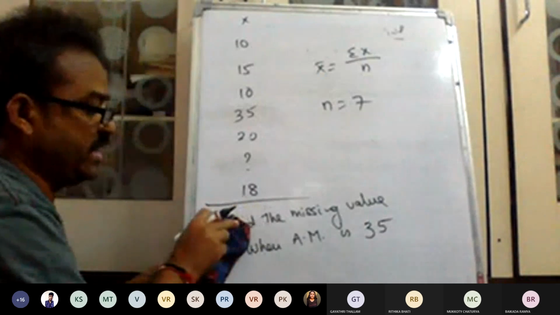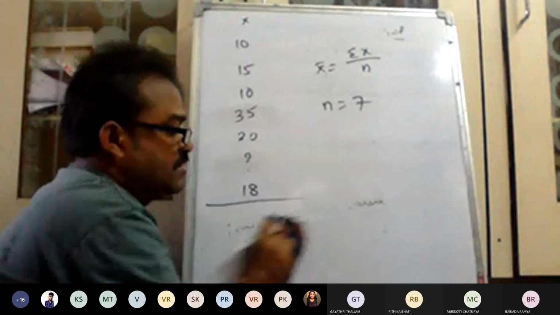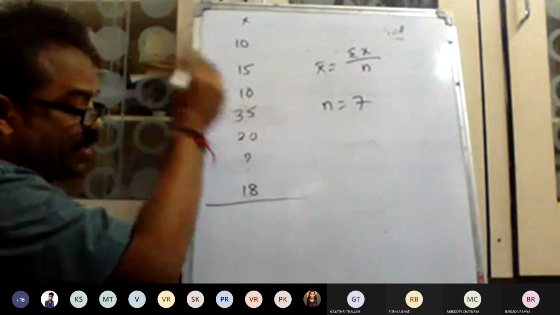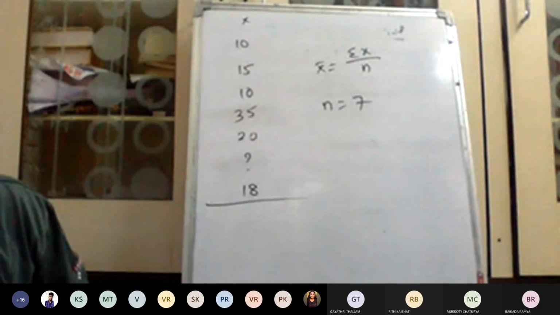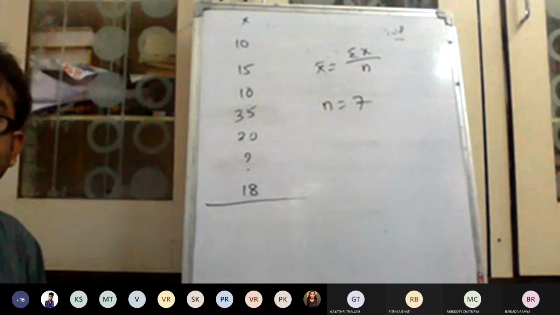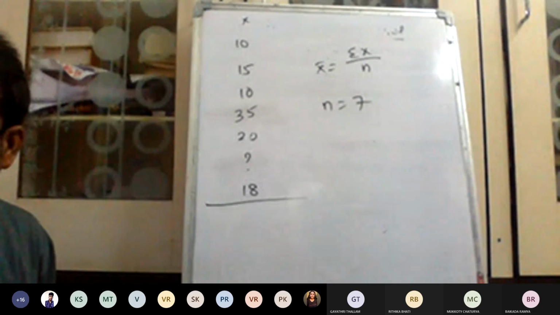Okay. May I write this one? Now, what is the sum except this one? What is the sum except that one? 108.